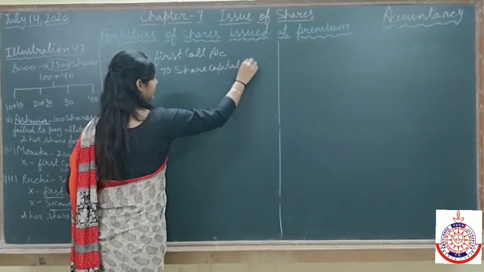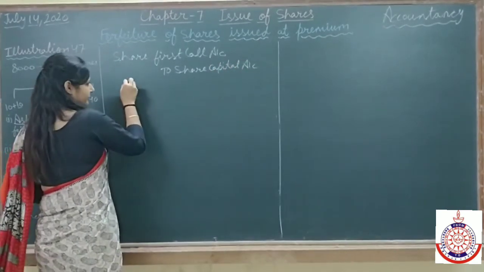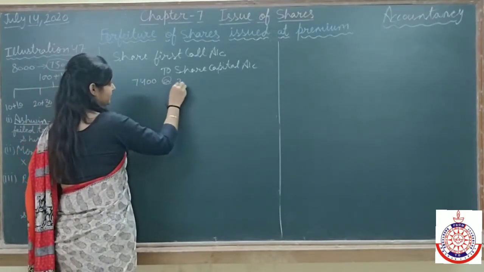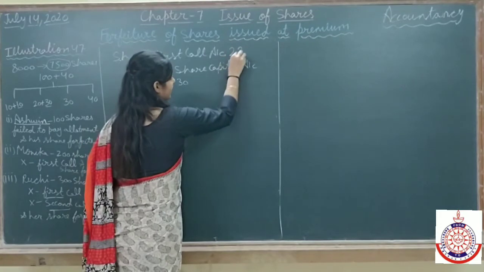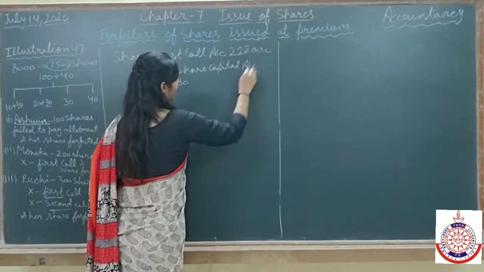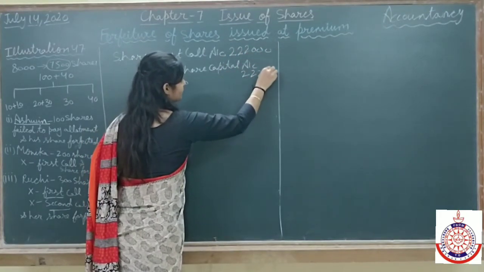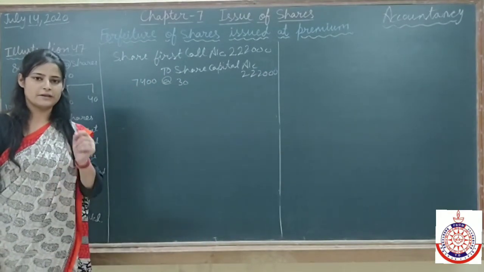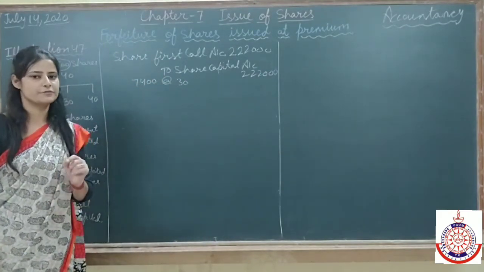As I explained, the amount will be due on only 7,400 shares, which is 2,22,000. Now the amount due is 2,22,000.